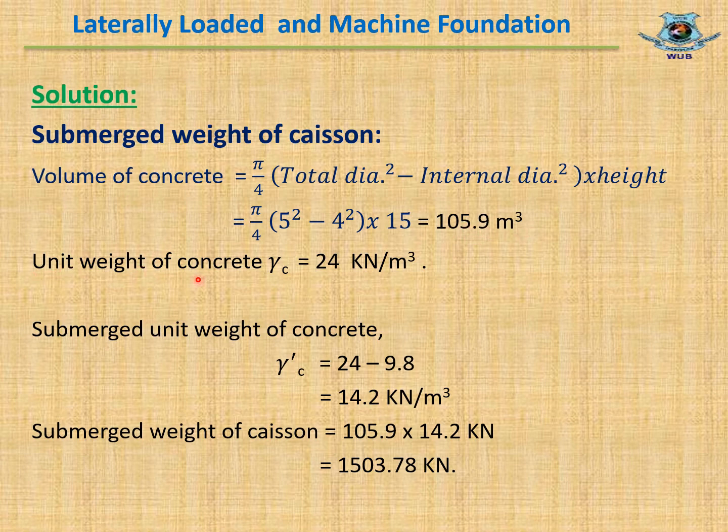Take unit weight of concrete gamma C equal to 24 kilonewton per meter cube. Now, submerged unit weight of concrete equal to unit weight of concrete minus unit weight of water.